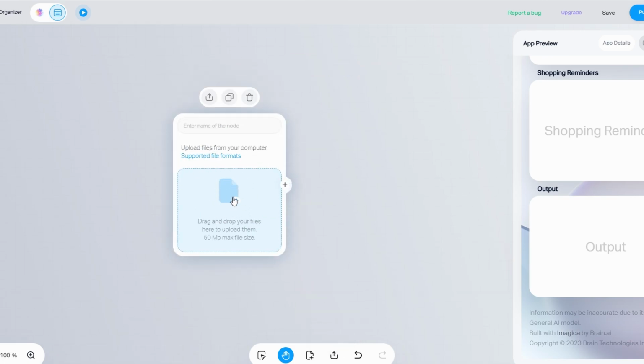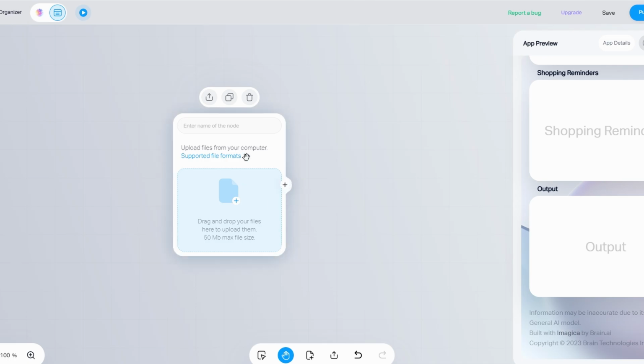Next, add processing nodes to handle the heavy lifting of your app's logic. These nodes analyze user inputs and perform the necessary calculations. For example, a calculator node to determine a user's monthly savings based on their income and expenses.